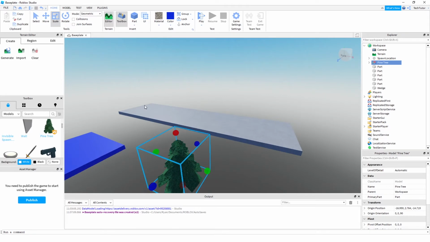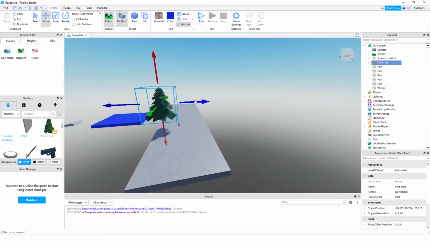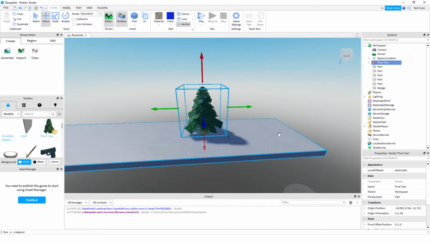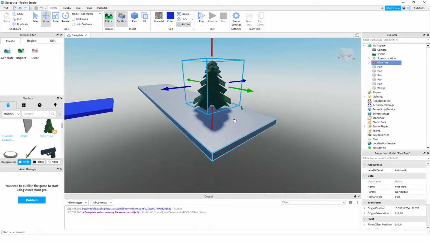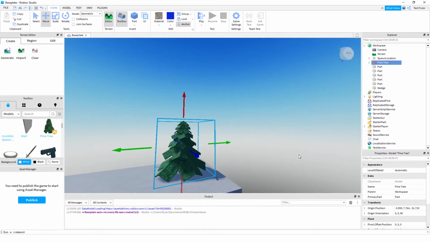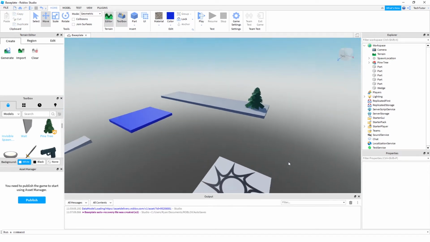Again, don't forget to anchor it. If you put it on top of the platform, it'd probably just land on the platform and not fall any further, but might as well just anchor it so that way we don't end up losing it in case it were to fall unexpectedly after our game started. So looks like that's pretty good. Let's put that at the end here. Okay, now we have a tree model at the end of our little obstacle course here.